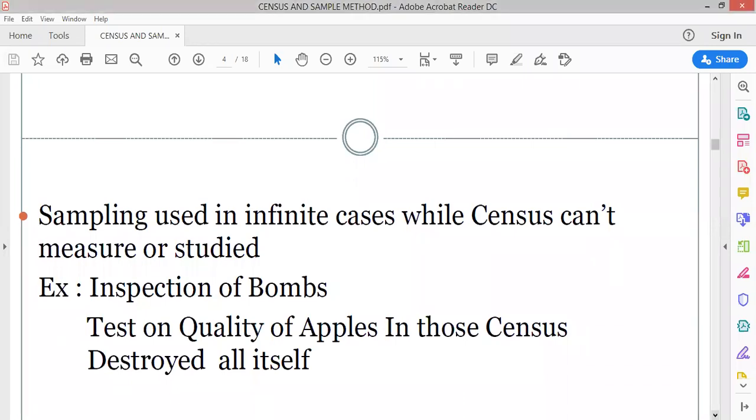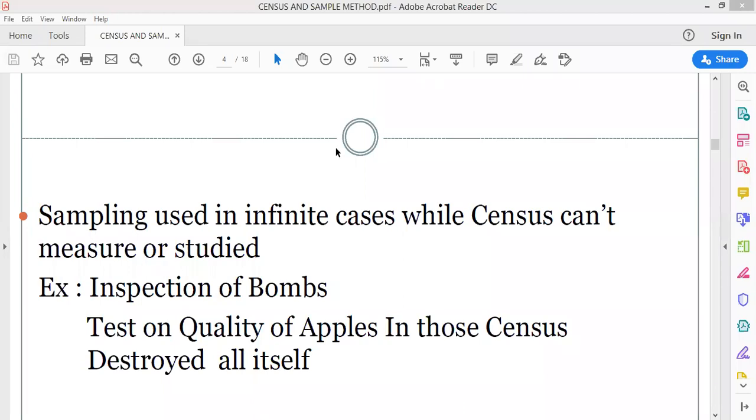Sampling is used in infinite cases while census can't measure or study it. Where? Generally, sampling is done only where you feel that census will not be a good option. Like in COVID-19 cases, there are many patients all around the world. And when you want vaccination for the COVID-19 patients, to basically cure the problem of coronavirus, then you can't test everyone through the census.